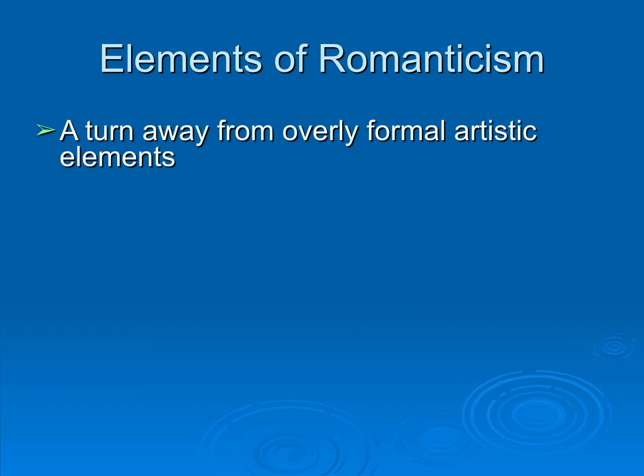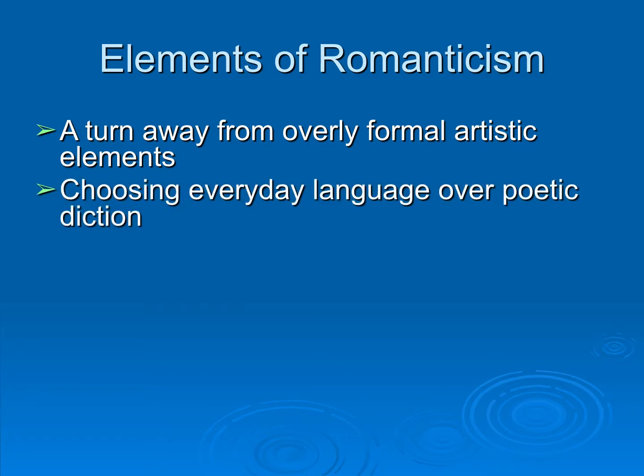Other elements of Romanticism: a turn away from overly formal artistic elements and choosing everyday language over poetic diction. As you read the Wordsworth poem for Friday, I want you to compare it to the Pomfret poem that you read for Wednesday and think about which of these poems is easier to read.